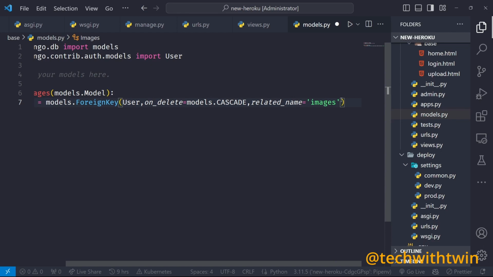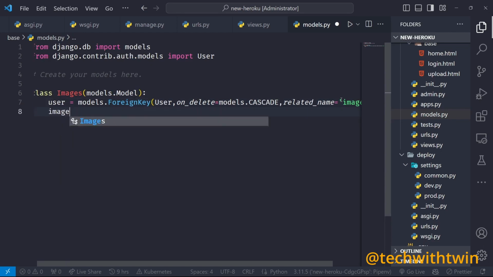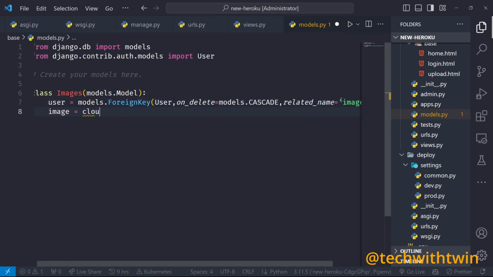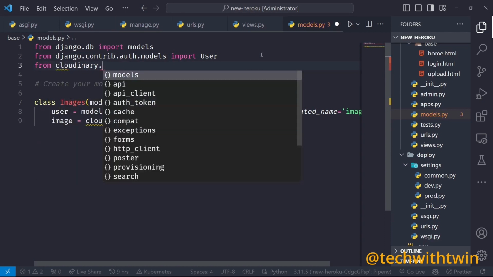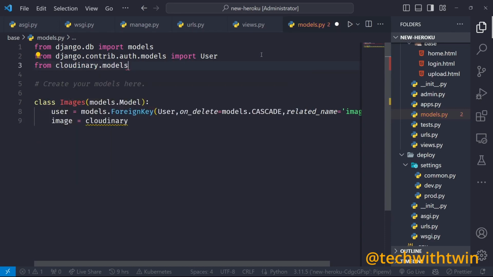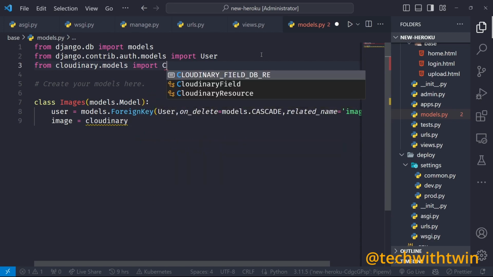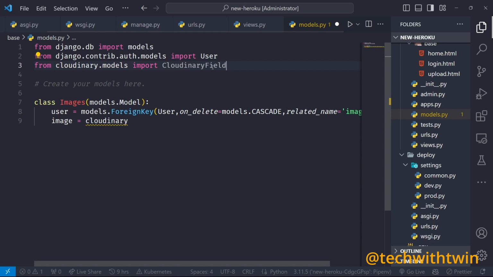So next one is the actual image. So we are going to use an image from Cloudinary. So we need to import this Cloudinary. So from cloudinary.models. So you can see we are still going to the models. So we have a model for Cloudinary. Then we can import CloudinaryField, and then we can use that CloudinaryField right here.